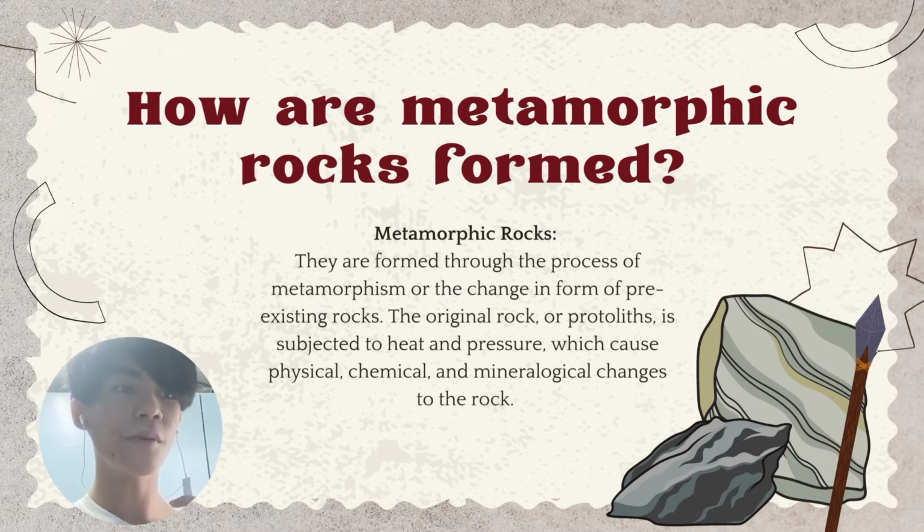They are also formed within the Earth's crust, and the change of temperature and pressure changes the mineral assemblage of the protolith. Metamorphic rocks are eventually exposed at the surface by uplift and erosion of the overlying rock. There are 2 kinds of metamorphic rocks: foliated and non-foliated metamorphic rocks. Foliated metamorphic rocks have a layered or banded appearance produced by exposure to heat and directed pressure, while non-foliated metamorphic rocks do not.